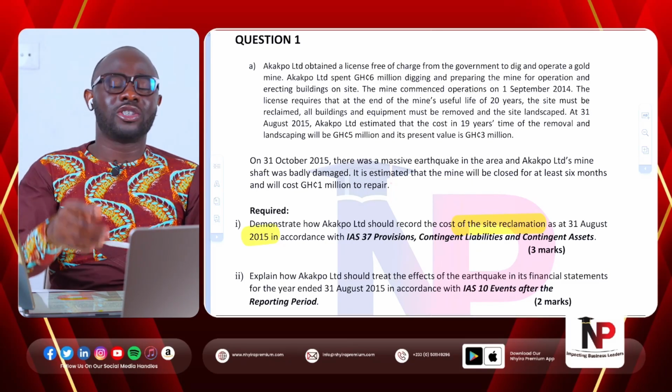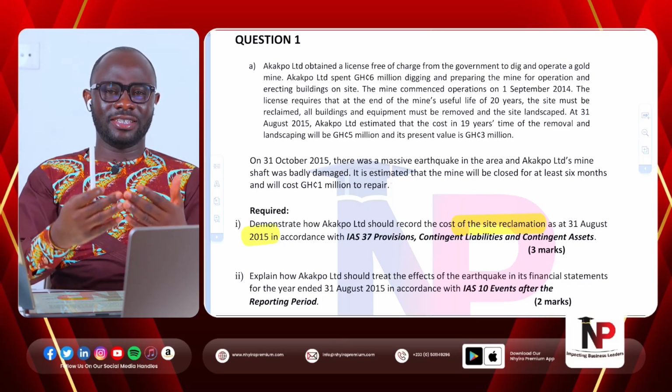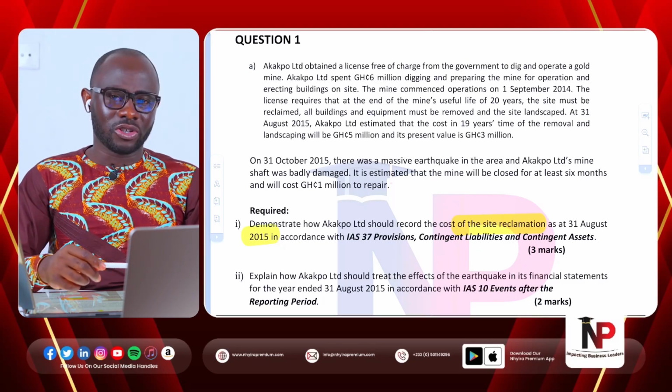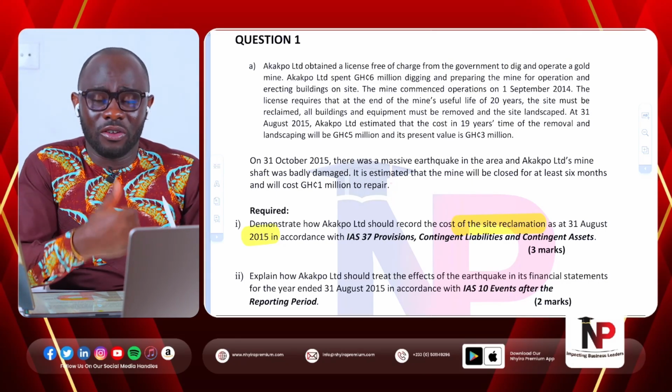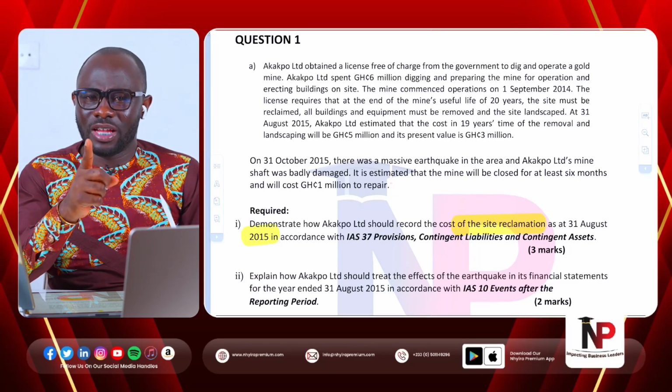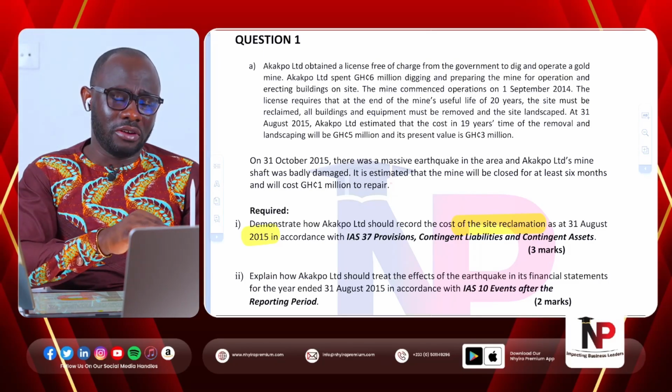Then certainly restructuring cost. When an entity is seeking to undertake a restructuring, they will be incurring some costs. Can the entity provide for that in the books at the year ended under review? The answer to that depends on the recognition criteria.